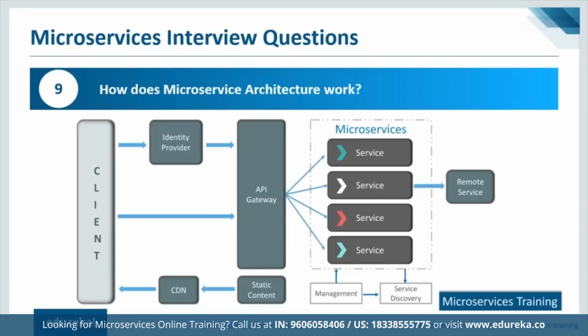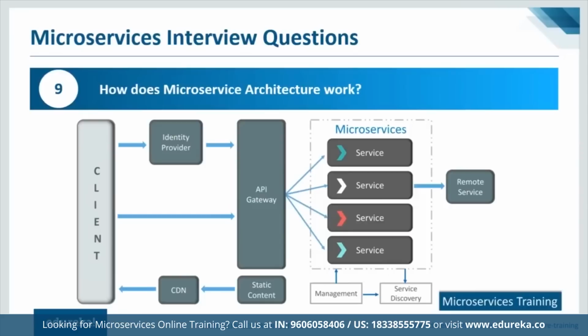So these components, all of them, they work in tandem, and this is how they bring the architecture together. Apart from that, there are some other concepts which are not there in this architecture. Say, for example, the messaging module basically. So we have an approach where messaging also happens. In case the client is waiting for a particular reply from a service, we have a way of communication, and that is synchronous message passing. And if the client won't be waiting for a response from the service, we have an asynchronous way of communication. So yes, there are those little components which are not there in this diagram, but they do exist. And as I've already mentioned, based on every architecture, it might be a little different. But this is how the general idea is when you talk about a microservices architecture.